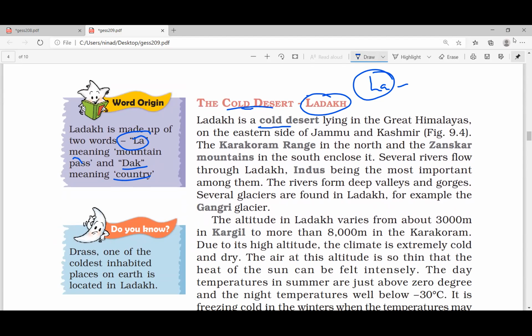Now, this is a cold desert. I already told you desert means aridity, an absence of water. So why is there an absence of water in Ladakh? It is found on the leeward side of the Himalaya. Two, three ranges are there, so on the other side, the monsoon will not reach.